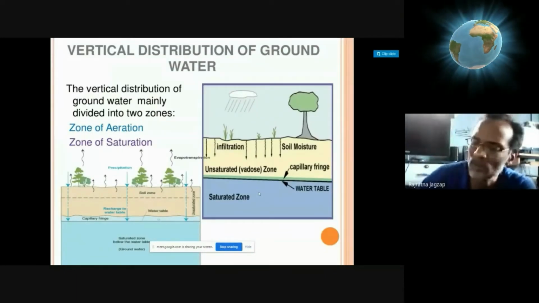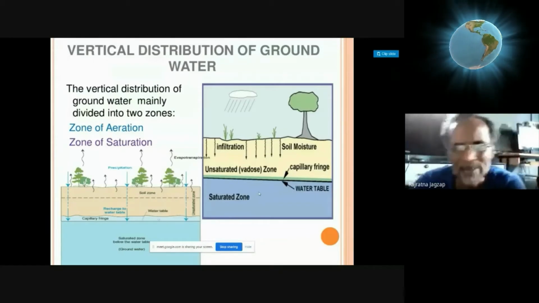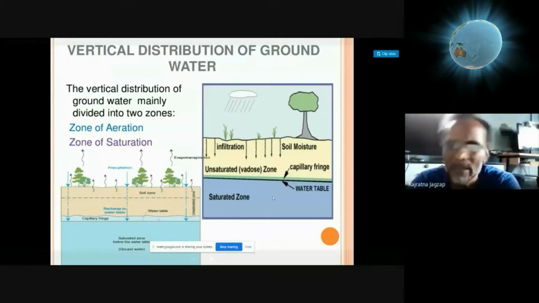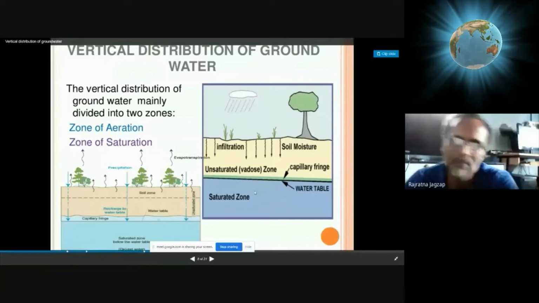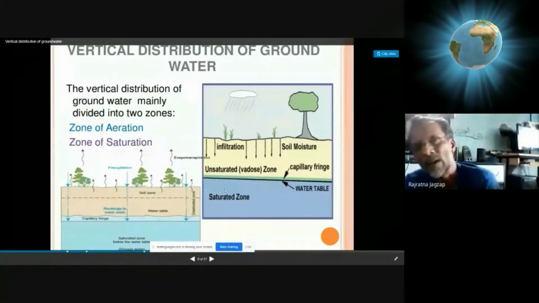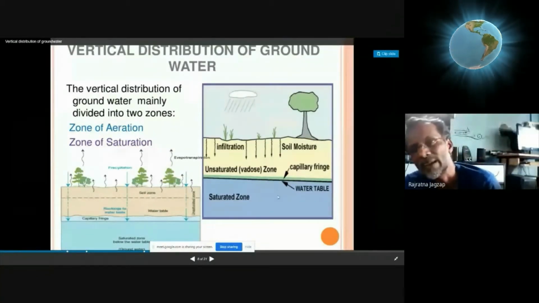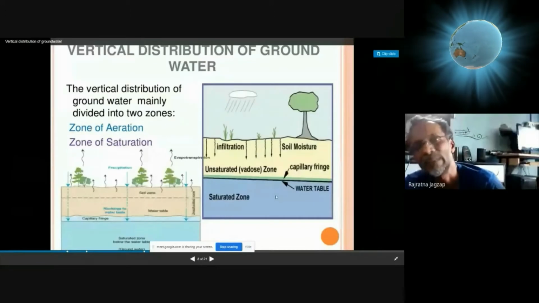But in some other conditions, as shown in the diagram, the gaps filled are not up to the surface but are a little bit below the surface.